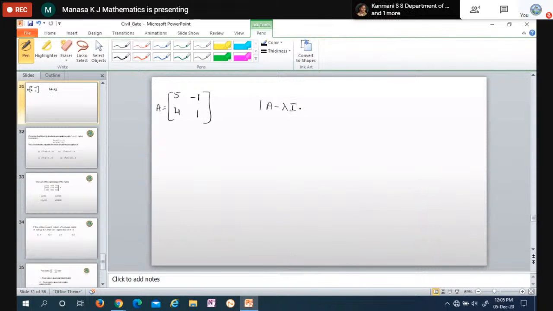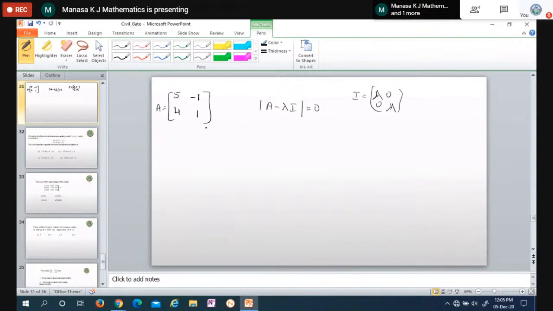Determinant of A minus lambda I is equal to 0, where A is this matrix and I is the identity matrix. Since it is of order 2, the identity matrix becomes [1, 0; 0, 1]. After that, we multiply by lambda, which becomes [lambda, 0; 0, lambda]. Then we find the difference and solve that. That gives the characteristic equation.